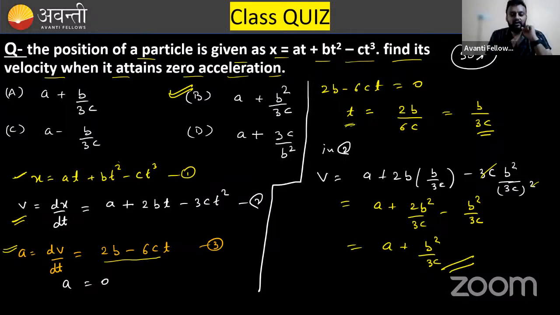Are you getting the point? What is the point behind this? How to solve such questions? You need to identify what is mentioned. The first thing I focused on is that they are saying zero acceleration. So first I need to find the equation of acceleration, then find the value of time so that I can calculate velocity. The whole process is something like that. This was the first question, so don't worry if you can't answer it.